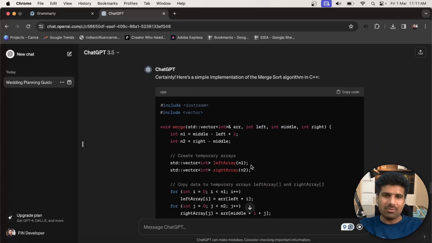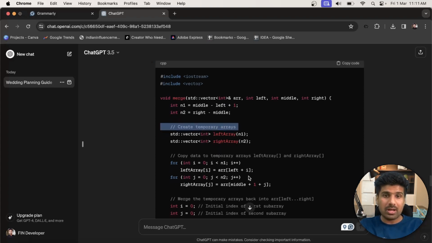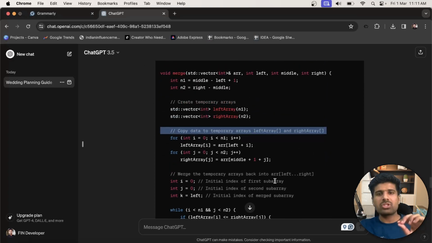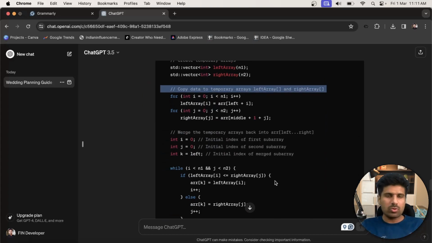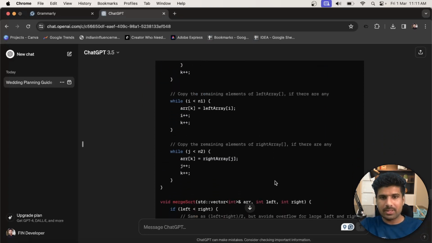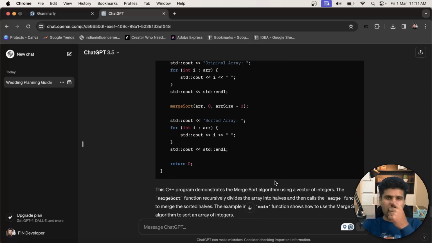A proper naming convention. Here you can see proper commentary, like create a temporary array, copy the data, and all those things. This is something which comes with experience. So that's why it is very essential to mention your experience, your context, your instruction, examples, and output indicator in order to get a more personalized answer. So this is the answer for your merge sort, and this is a coding program. I tried to give you a different kind of prompt in this particular video.